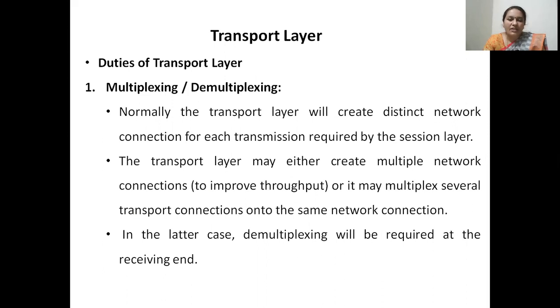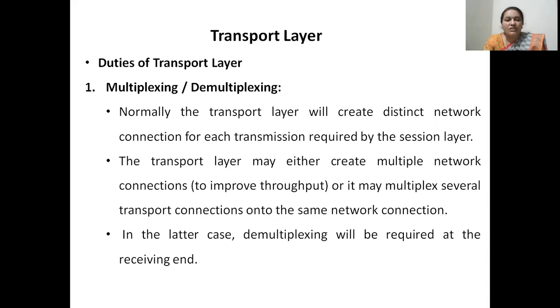So on the session layer, several processes will be working and trying to communicate with other processes on the receiving node's session layer. So here the session layer requests the transport layer to establish a communication connection for interaction between the processes which are running on the two session layers between the sender and receiver.